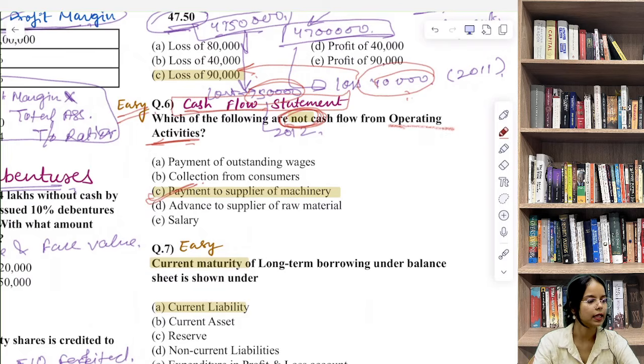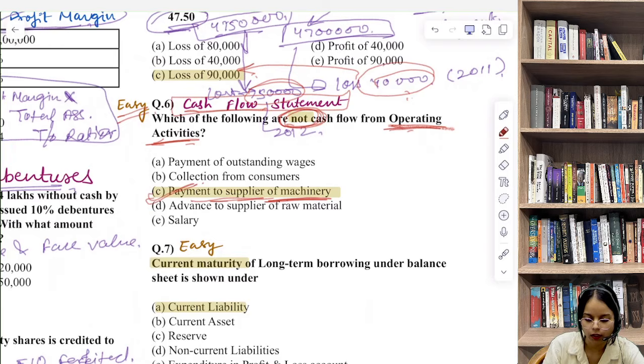Now this one is again a conceptual clarity question from cash flow statement, that is accounting standard 3. Accounting standard 3 talks about the cash flow statement. Which transactions do operating activities include? Those related to core business operations. Cash receipts from customers are your core business operation, so that's your operating activity. Wages and some expenses, amounts paid to suppliers, are your core business activity, so they are called operating activities. But payment made to buy machinery is a cash flow for acquiring a fixed asset. A fixed asset is not bought day to day, so that is not an operating activity. It falls under investing activity and not really operating activity.